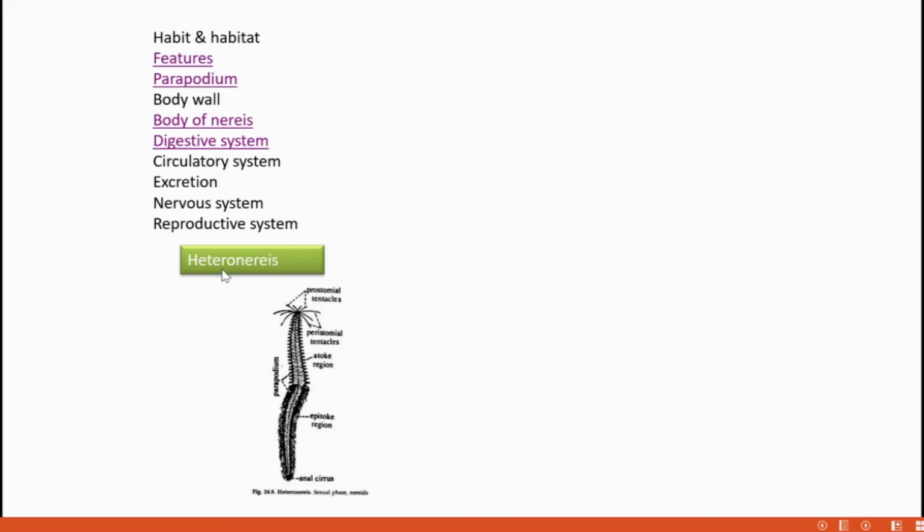Then coming to heteronereis. Heteronereis is very, very important. It can also be asked in our examination. Heteronereis is nothing but the sexually matured nereis. In the beginning of the lifetime of the nereis, it is not reproductive. It doesn't have any reproductive organs. That stage of nereis without any reproductive organs is called the atoke stage. Atoke is spelled ATOK.